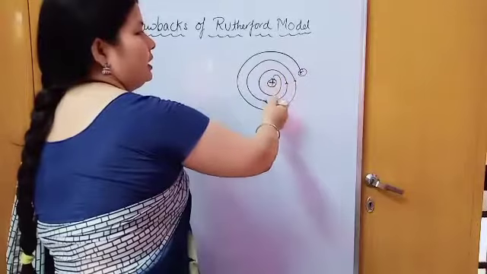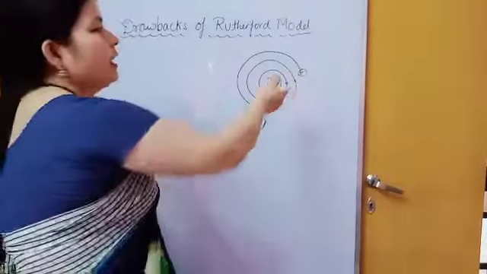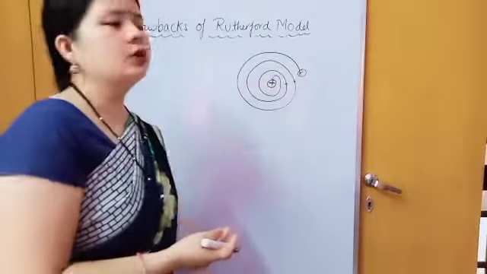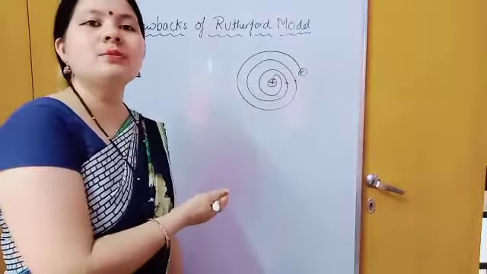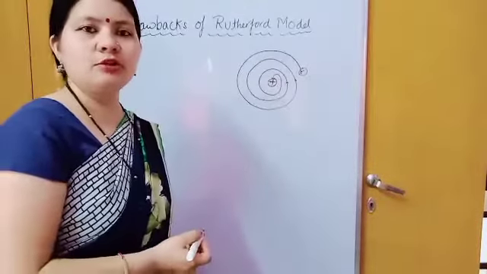So this electron loses energy, comes closer and closer to the nucleus, and finally the electron would fall into the nucleus. If the electron falls into the nucleus, that means there is no stability of atom. This is the biggest drawback of Rutherford. He failed to explain the stability of atom.